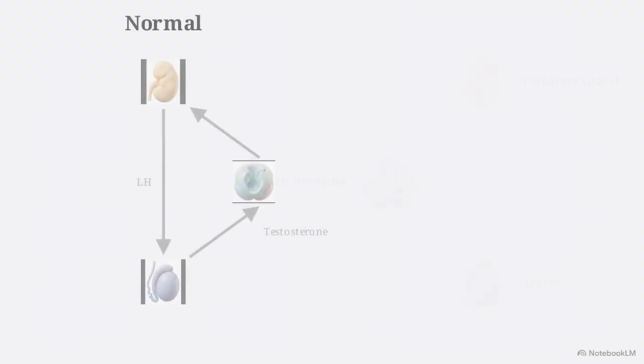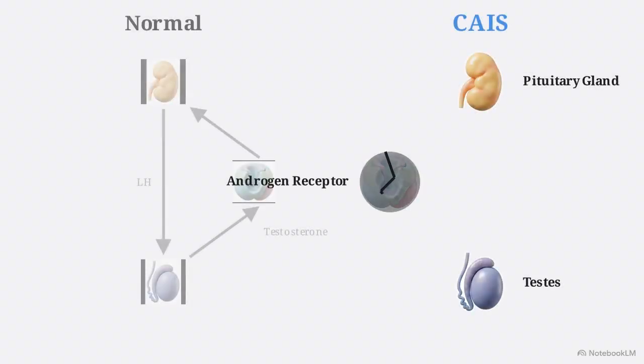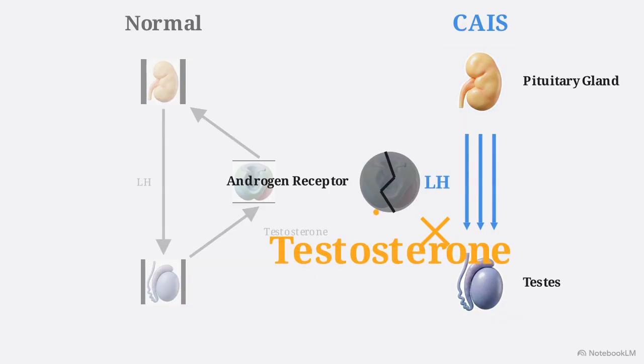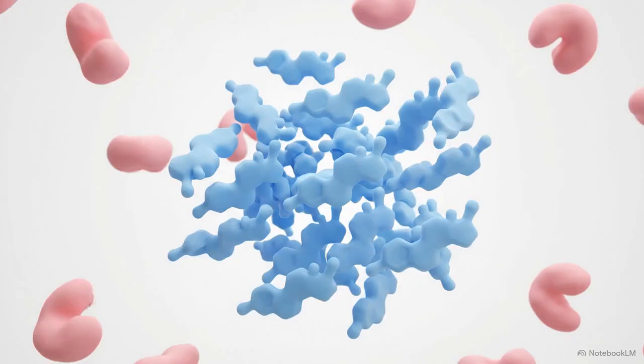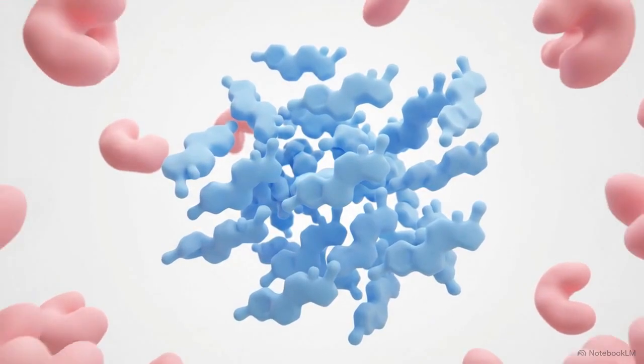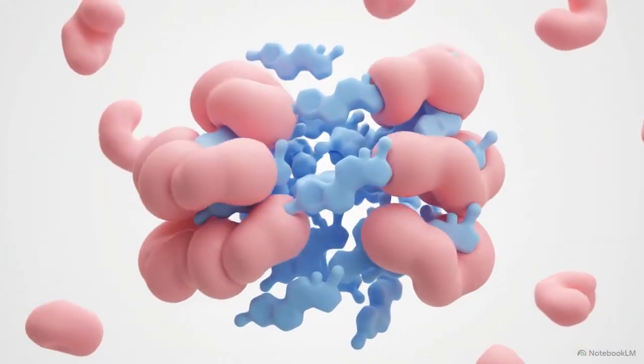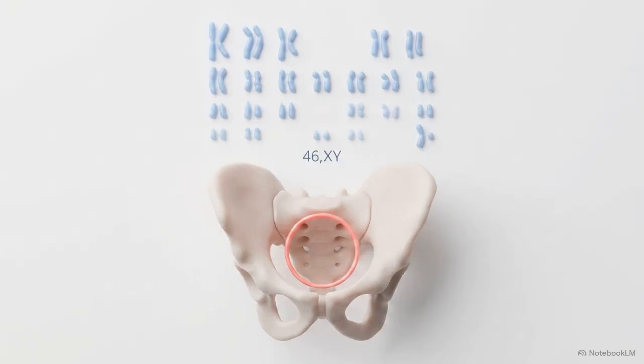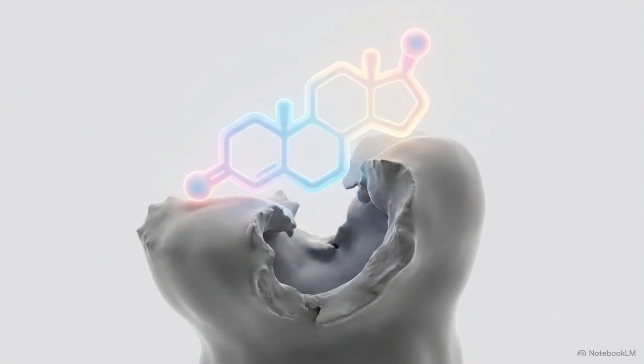Compare that to complete androgen insensitivity syndrome, or CAIS, an inactivating mutation of the androgen receptor. Here, the feedback loop is entirely severed. The pituitary pumps out high levels of LH, driving immense testosterone production, but the broken receptor ignores the signal completely. Because the androgen receptor is completely silent, that massive pool of unused testosterone is forcefully aromatized into a severe excess of estradiol. This results in a 46,XY individual presenting with female external genitalia and primary amenorrhea. A serum hormone level carries no physiological weight without an intact, correctly functioning receptor to translate it.